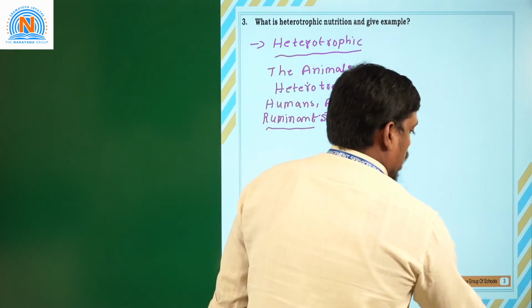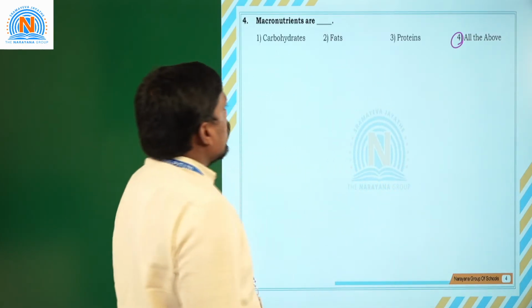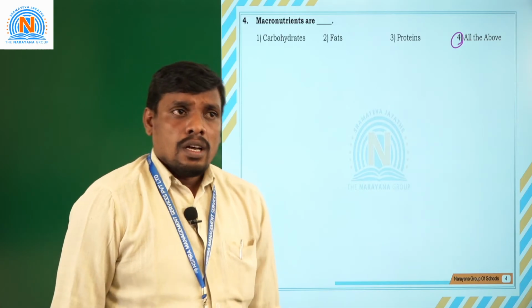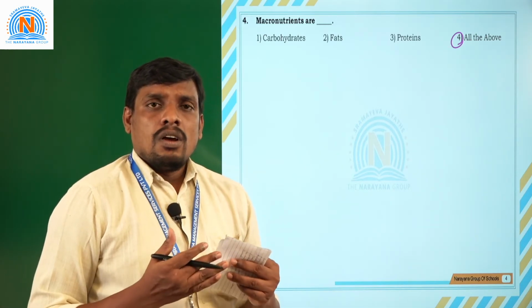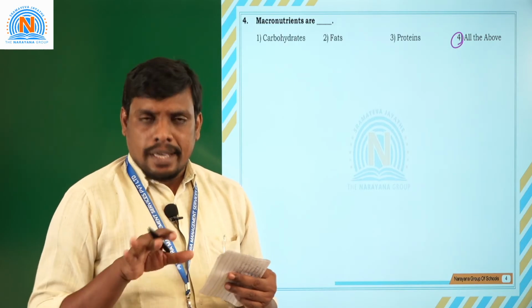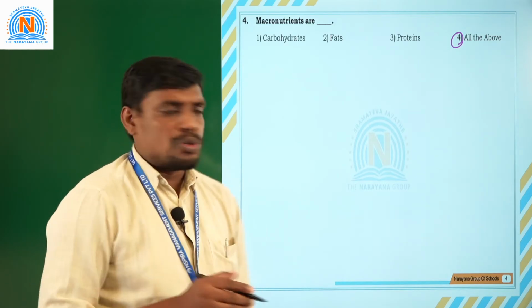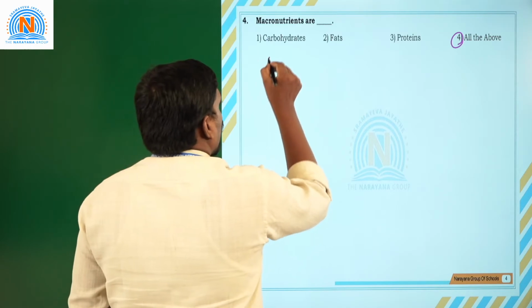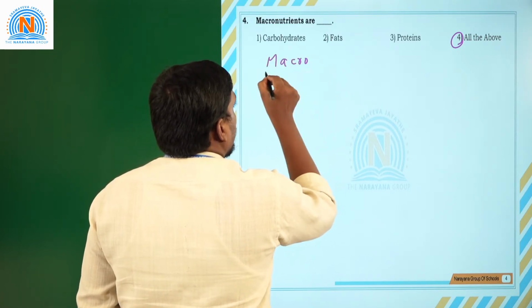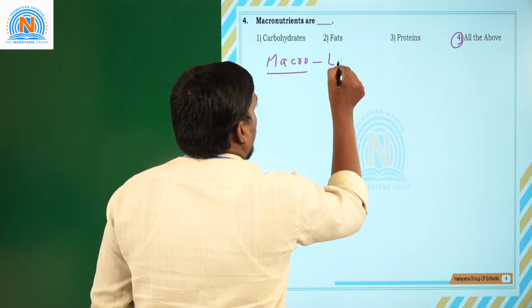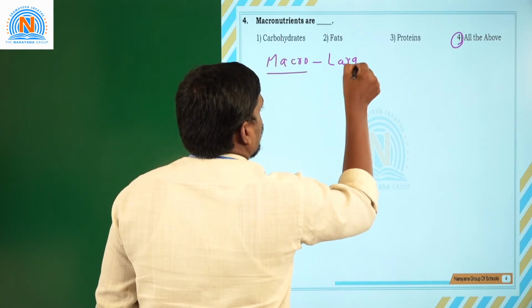Children, moving on to the next question. What are macronutrients? Already we have seen. The nutrients which are required in larger quantity for growth and development are called macronutrients. What do you mean by macro? Macro means large.